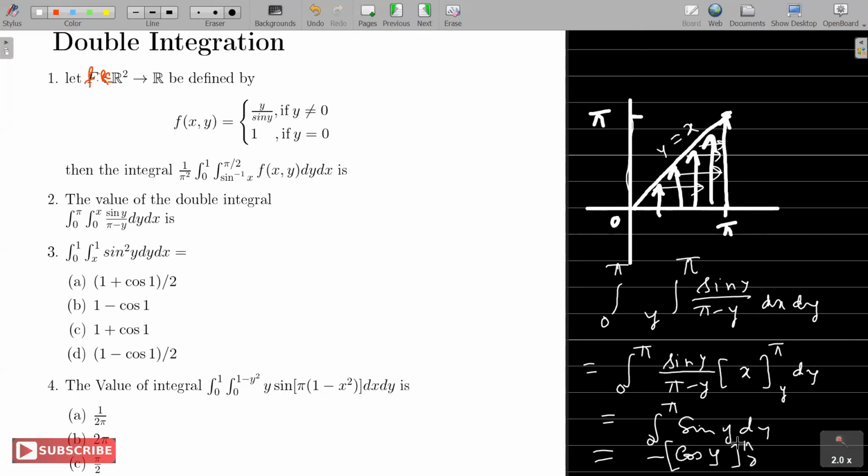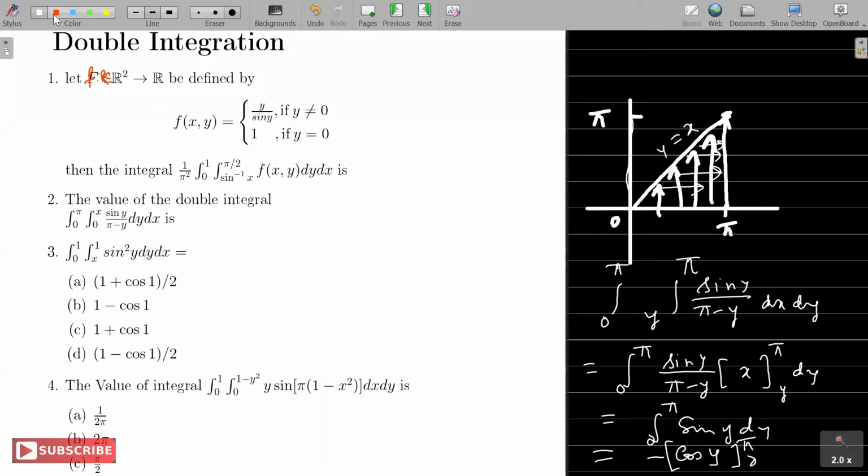And when I put the limits, check, they won't cancel. Cos pi is minus 1, minus cos 0. Cos 0 is 1. So it's minus 1 minus 1, minus 2, and outside there is a minus sign. So the answer will be plus 2. Check the answer. Okay. So the answer for the second is plus 2.